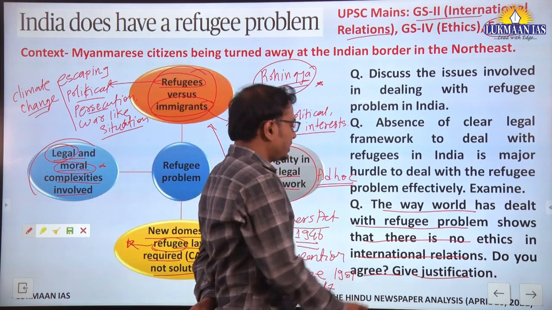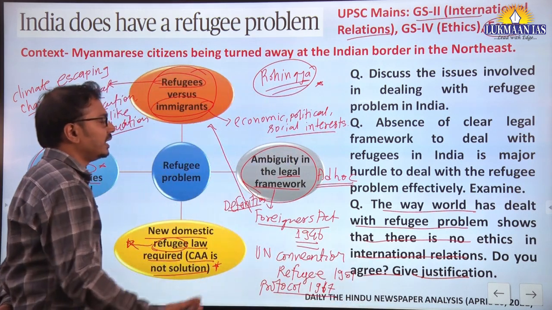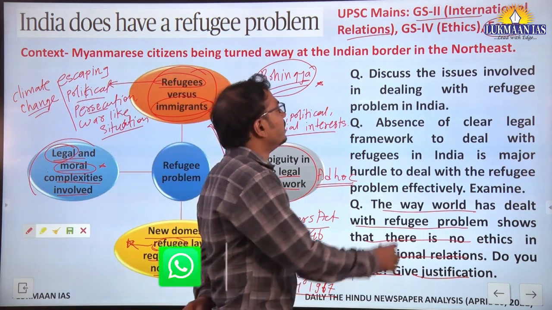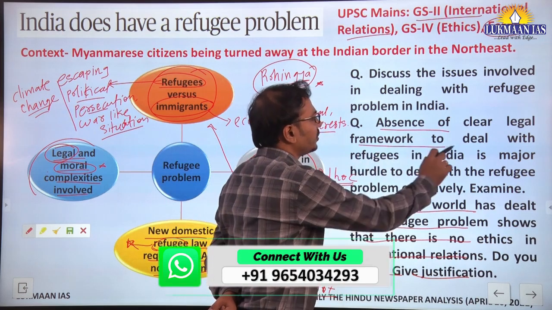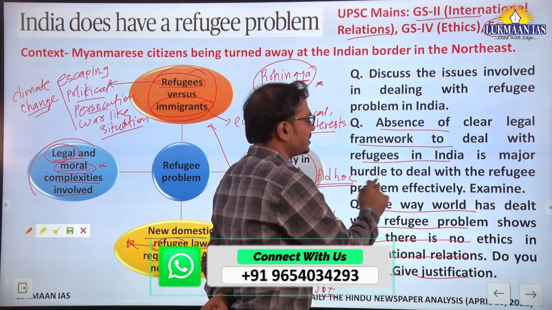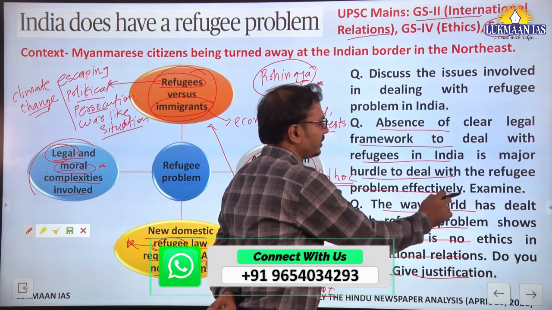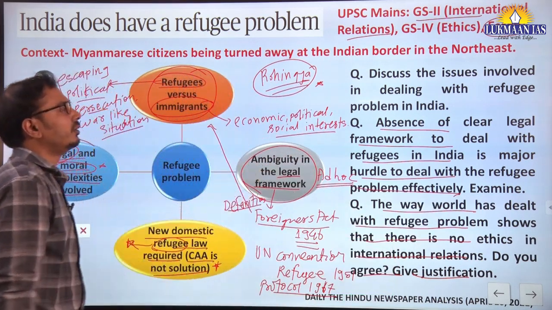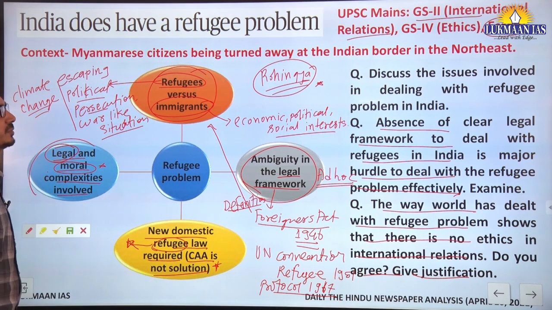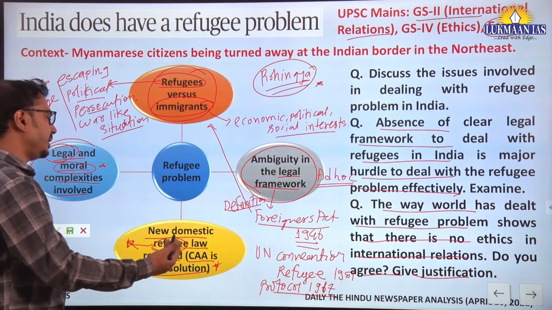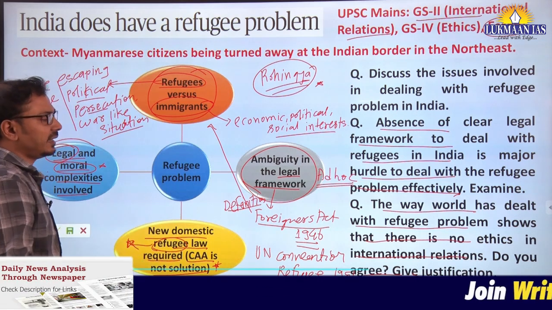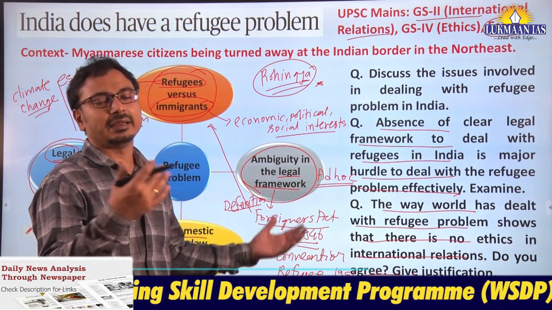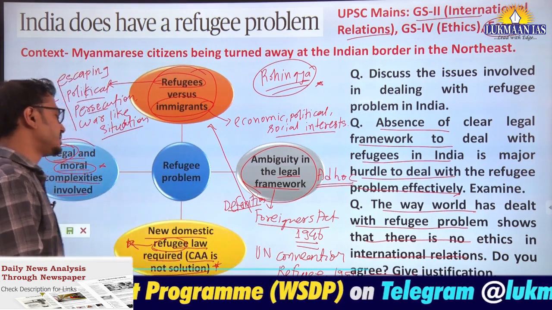You can give the reference to the Rohingya issue, Syrian refugees, or at present the refugee problem that is going on. Then, absence of a clear legal framework to deal with refugees in India is the major hurdle to deal with the refugee problem effectively. Examine. Okay, so this is how we can take input from this particular article. A very important topic, an out of the box topic or article that has appeared here, and the relevant issue is discussed.